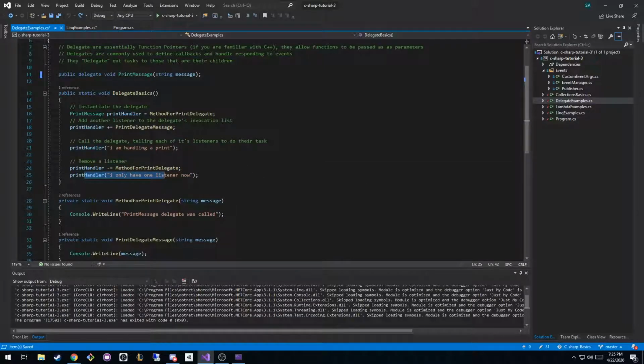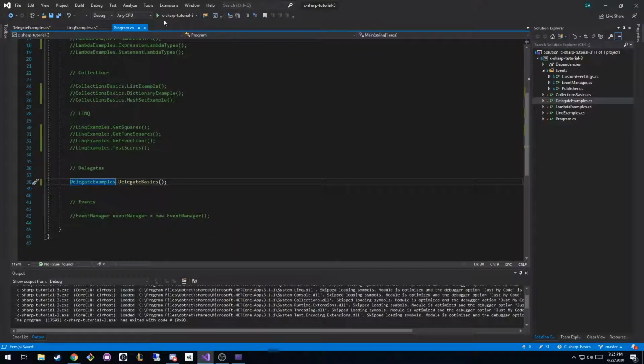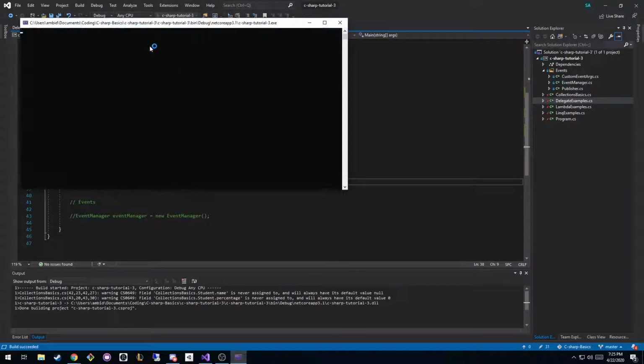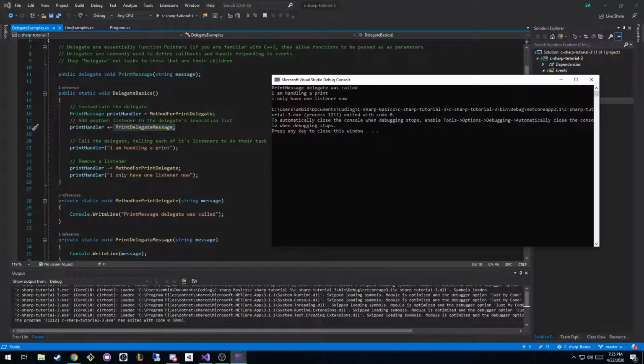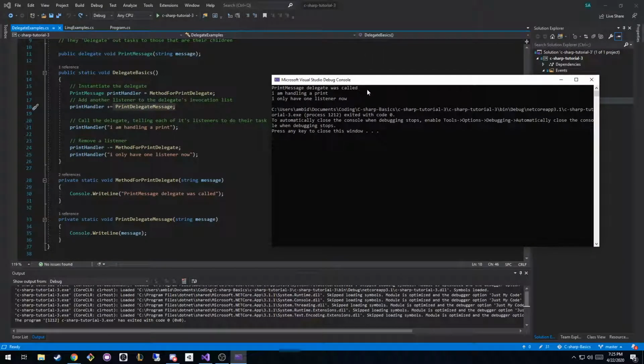So what should only happen is that we should use the function that wasn't removed, right? Okay, I did uncomment it. We have to close out of the console. If we hit run, we will see that it works precisely as expected. So it says print message delegate was called, which was this first function, right?